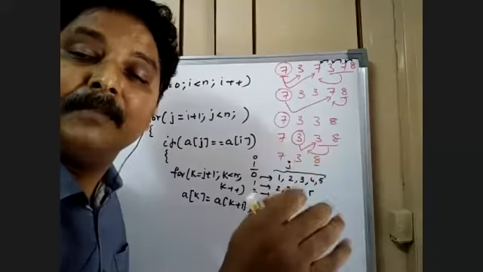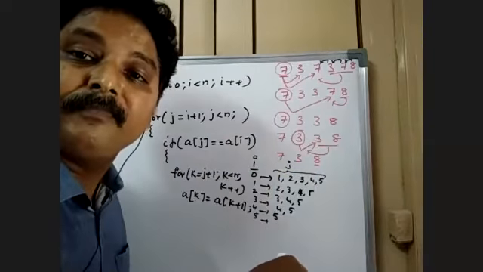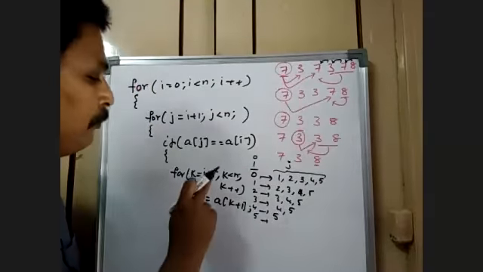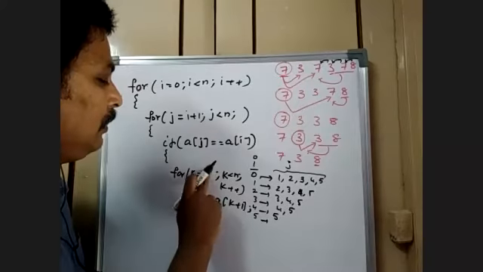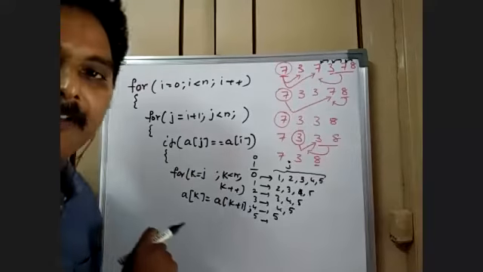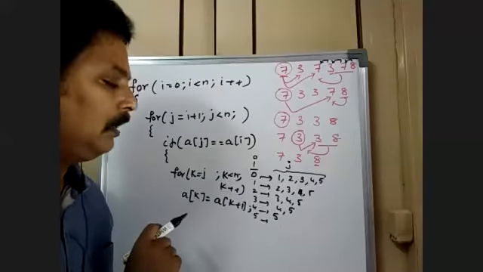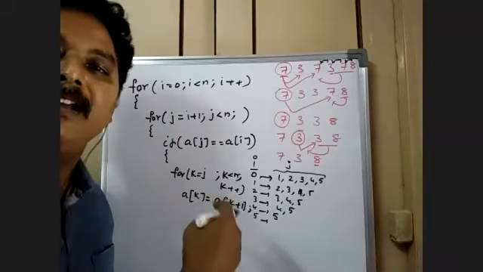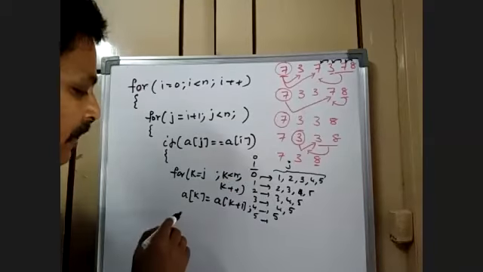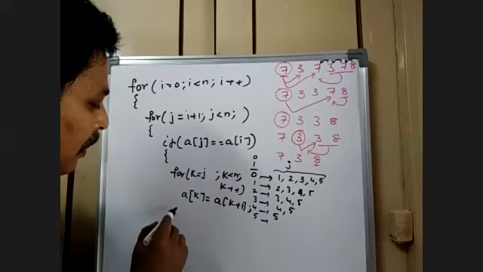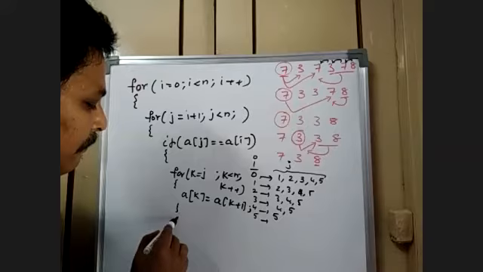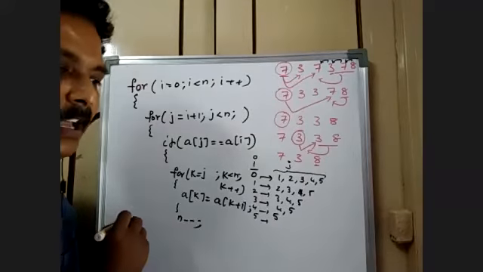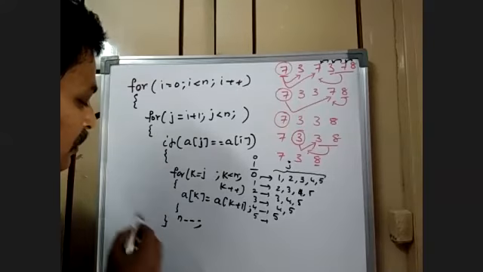Now, out of n elements, how many elements are there right now? Yeah, of course, perfect. Very good observation. How many elements are remaining? N minus 1. That means you are supposed to reduce one element out of n. For that, what I do is I just close this, n minus minus. Then I close the if.